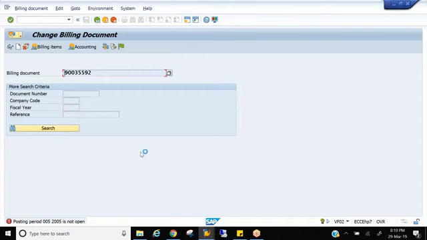All right. But it may not be possible, right? To release every document, there might be hundreds of documents every day. So it may not be possible to release each and every document by going to the change mode and clicking on the flag. So if this is the case, how do you release all in one go in a batch? That is, we have a transaction VFX3.